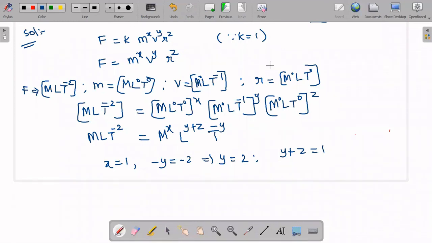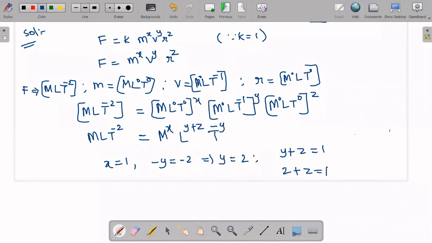Next, the y value we already got: plus 2. 2 plus z is equal to 1.